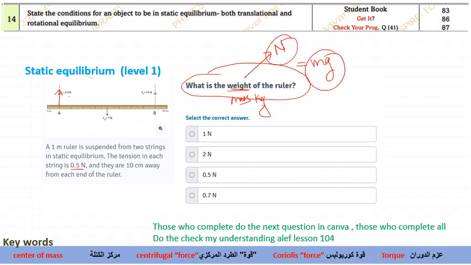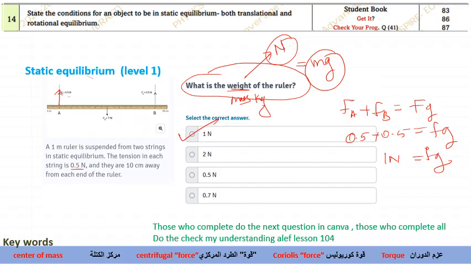Now, which concept will we be connecting with? This is a static equilibrium, which means upward force must be equal to downward force. So which is upward force? Fa plus Fb. Okay, and which is downward force? Fg. So what would it be? 0.5 plus 0.5 will be equal to Fg, which means 1 Newton will be equal to Fg. Okay, so this will be the correct answer.